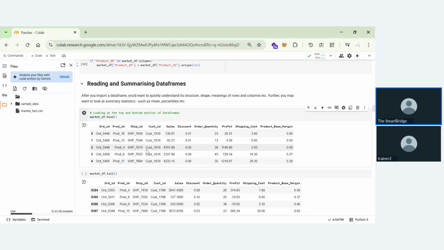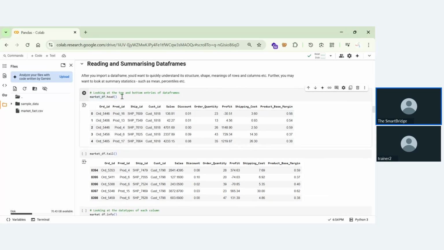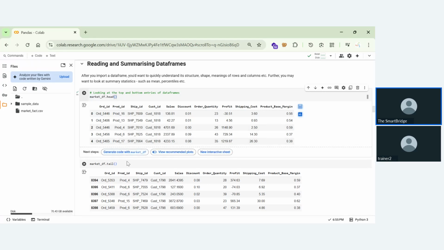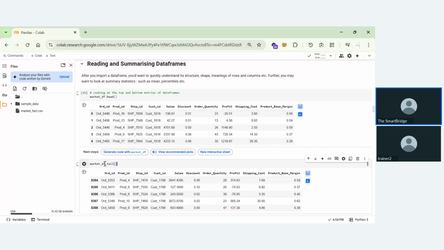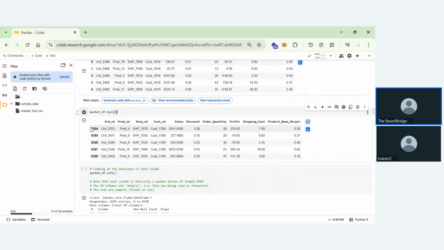When you want to perform some operations, you need to first check what data you'll be having in this sheet. So first go for this operation, market_df, the file name, .head. In this head, you'll be seeing the first 5 rows, and with these first 5 rows, you will understand. But coming to the last thing, that is market_df.tail. This function lets us know the last 5 columns, sorry, the last 5 rows.